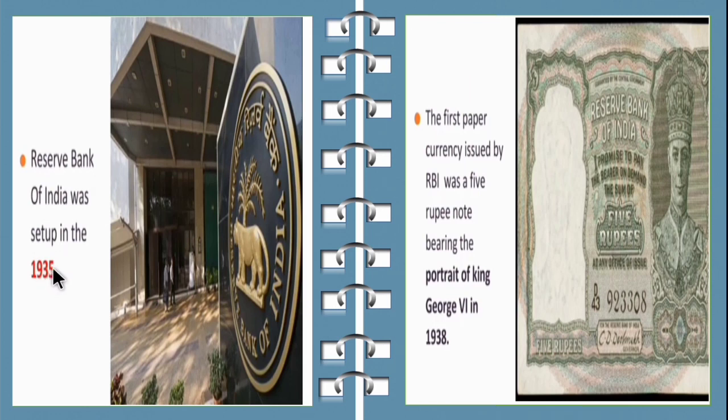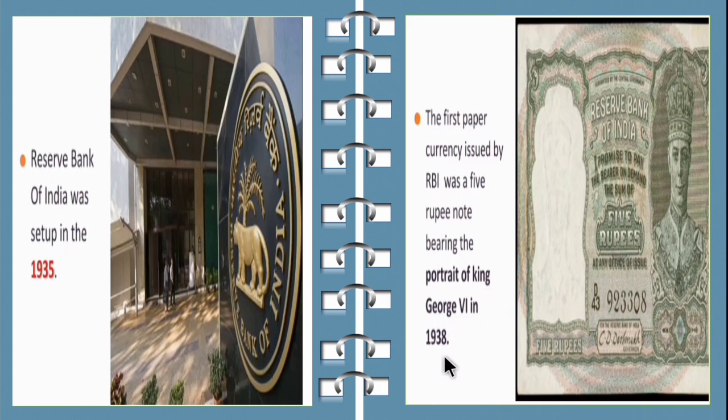Why did they move to paper money? Metallic money, that is, metal coins made up of gold and silver, was heavy and very inconvenient to carry from one place to another. For that purpose, they invented paper money. The first paper currency issued by the RBI, the Reserve Bank of India, was a 5 rupee note bearing the portrait of King George VI in 1938.